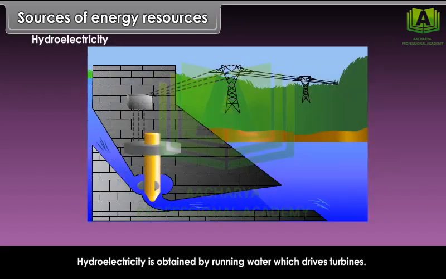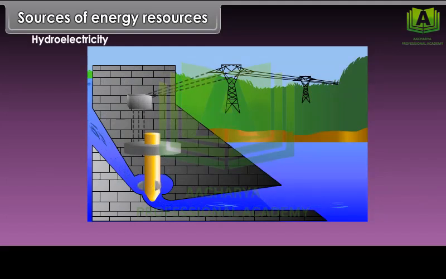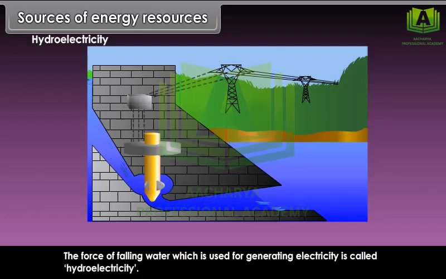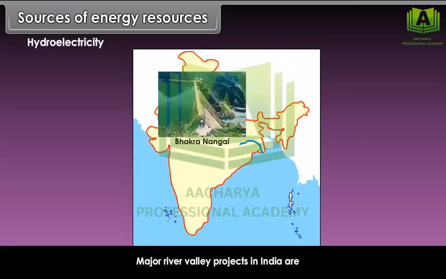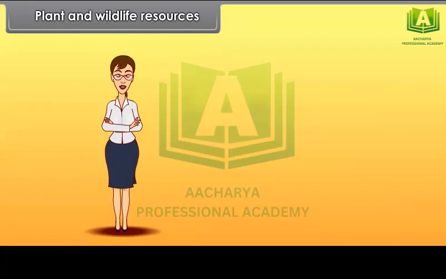Hydroelectricity. Hydroelectricity is obtained by running water which drives turbines. The force of falling water, which is used for generating electricity, is called hydroelectricity. Major hydel power projects, commonly known as river valley or multi-power projects in the world, are located in countries like Sweden, Norway, Switzerland, Canada, and the USA. Major river valley projects in India are Bhakra-Nangal.